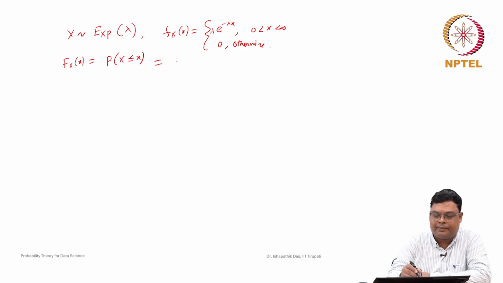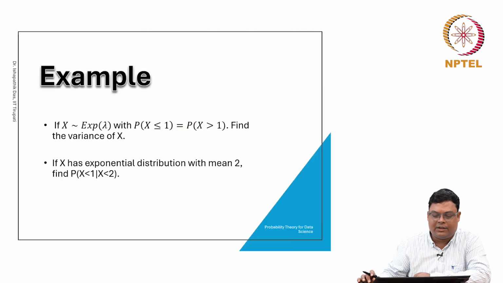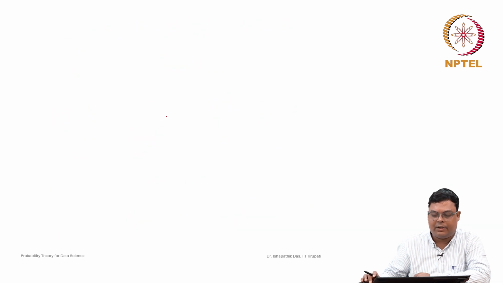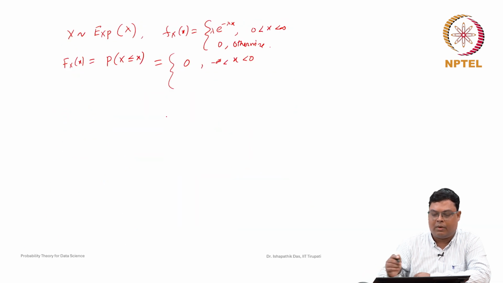It is 0 whenever x is less than 0. We have already discussed this cumulative distribution function earlier. It is 1 minus e to the power of minus lambda x whenever x is greater than 0, less than infinity.